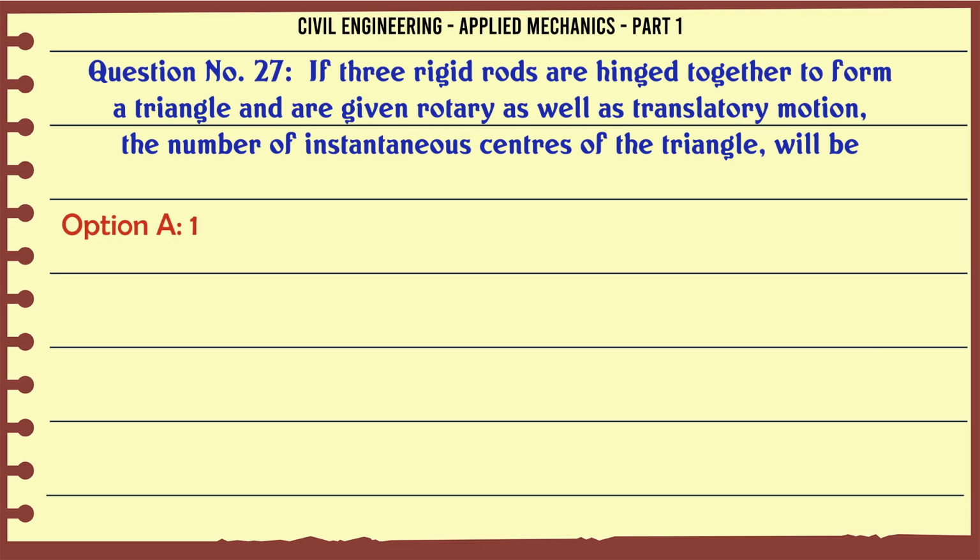If three rigid rods are hinged together to form a triangle and are given rotary as well as translatory motion, the number of instantaneous centers of the triangle will be A. 1, B. 2, C. 3, D. 4. The correct answer is 3.